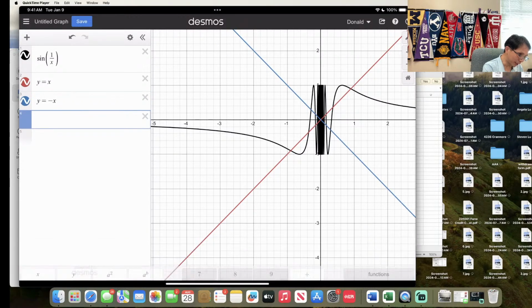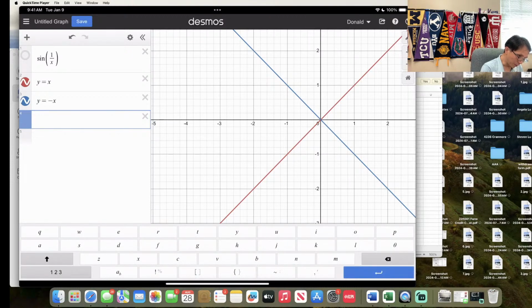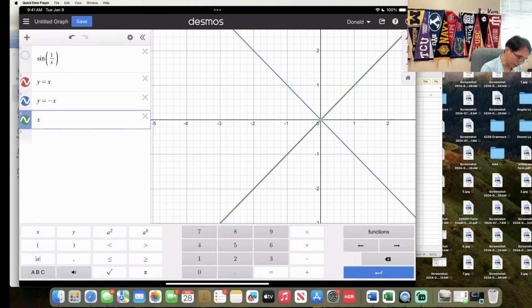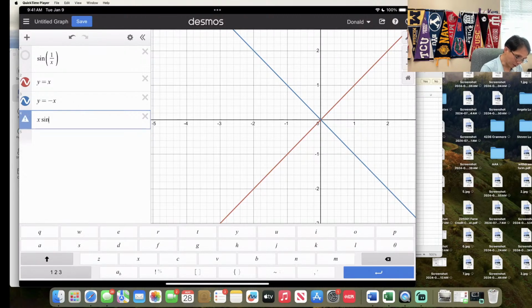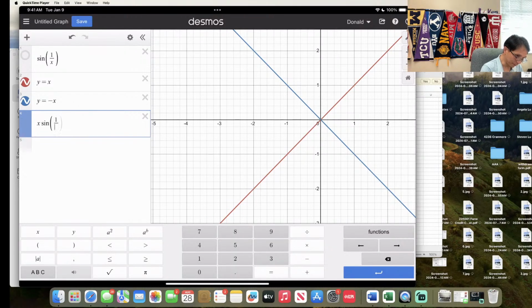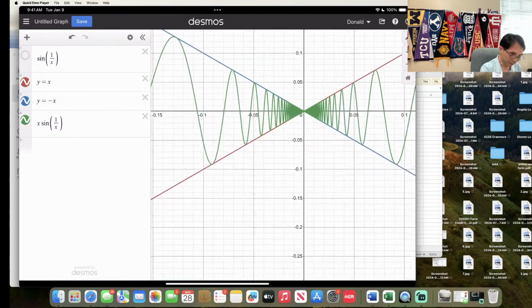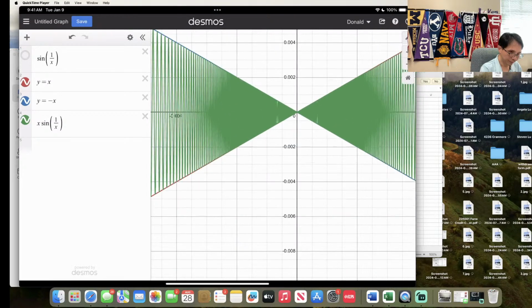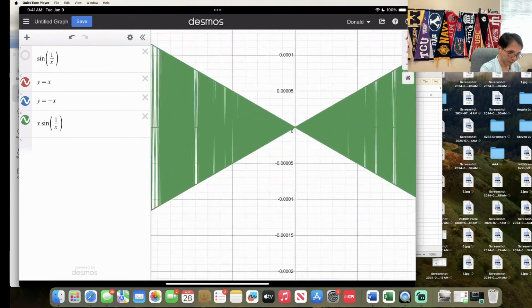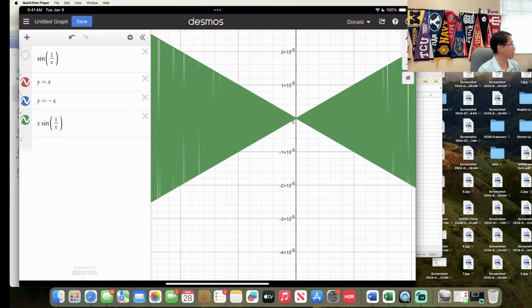So now I'm going to get rid of this function and say x sine of 1 over x. So remember, they reach 0 still. It reaches 0. And so this is the squeeze theorem for you. You have 2 questions about the squeeze theorem. Hopefully you can figure it out. Very cool questions.